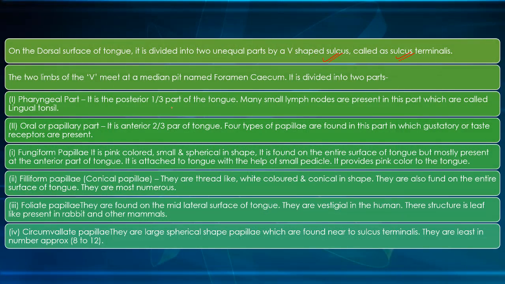The two limbs of the V meet at a median pit known as foramen cecum. It is divided into two parts: the pharyngeal part and the oral or papillary part. The pharyngeal part is the posterior one-third part of the tongue. Many small lymph nodes are present in this part, which are called lingual tonsils.